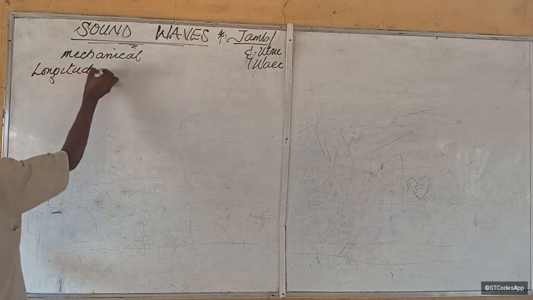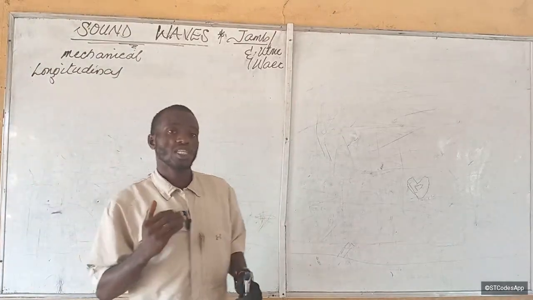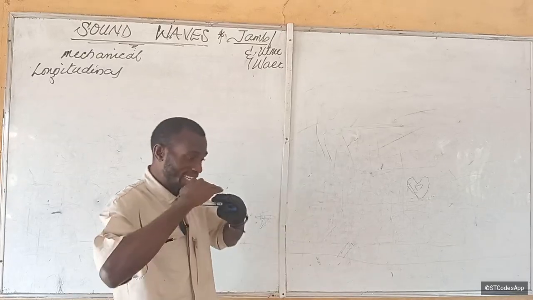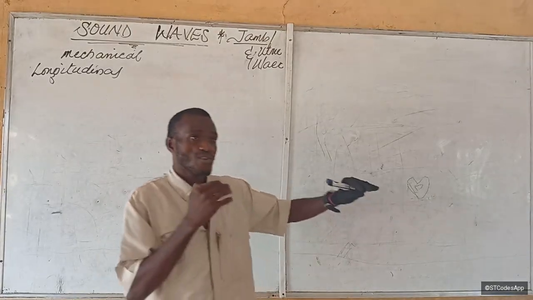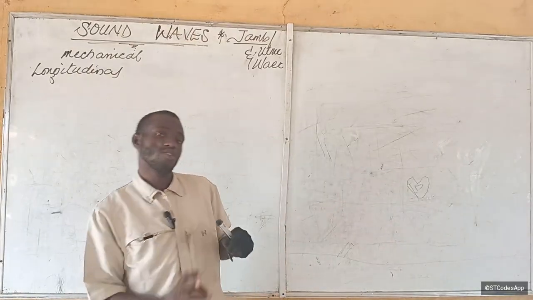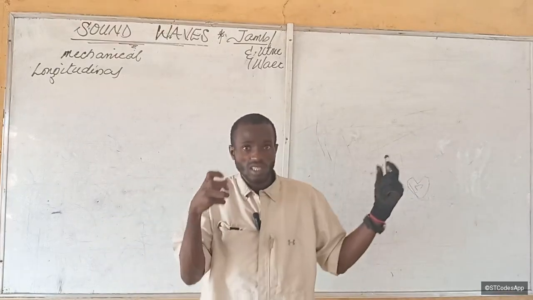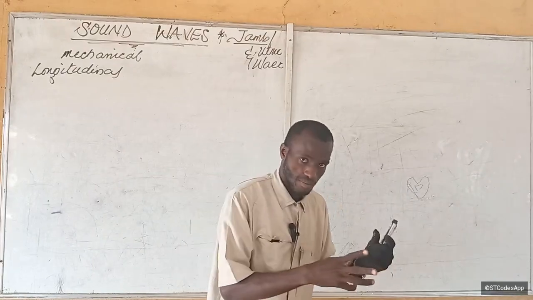Now, what is a longitudinal wave? A longitudinal wave is one in which the wave will travel in the direction of the source producing it. That is, when the wave is produced at the source, it will go in that direction in which the vibration is set.